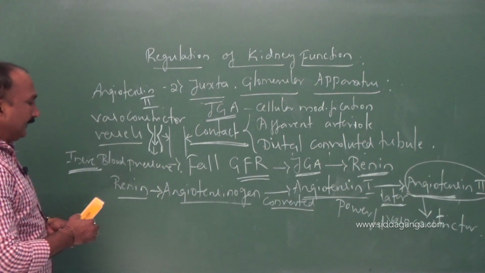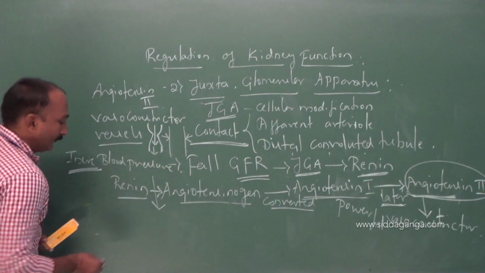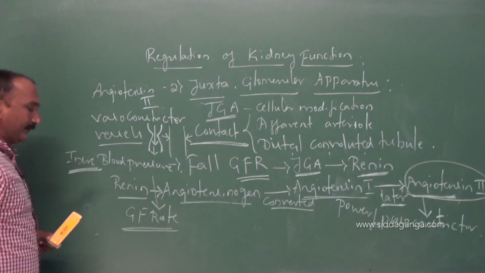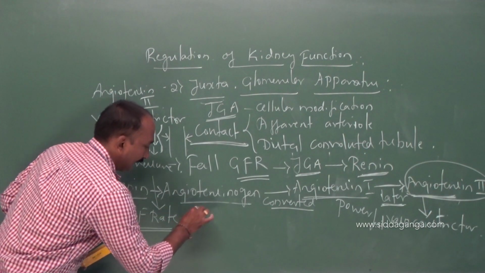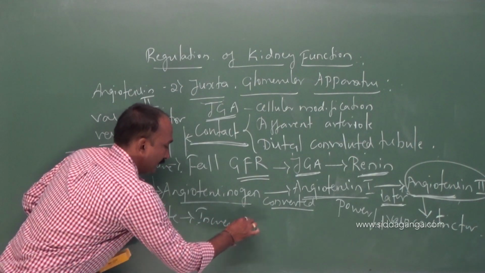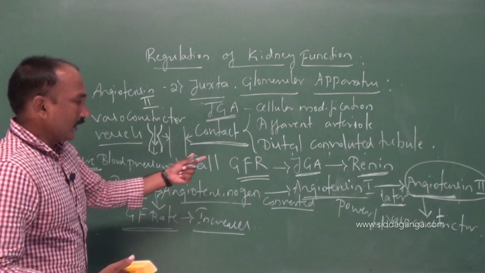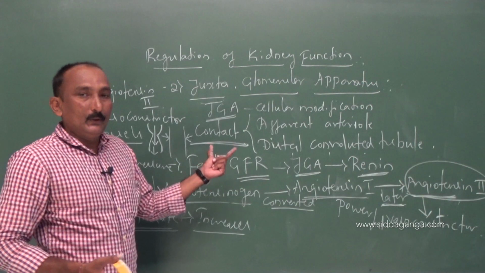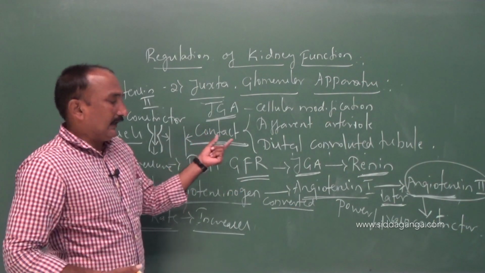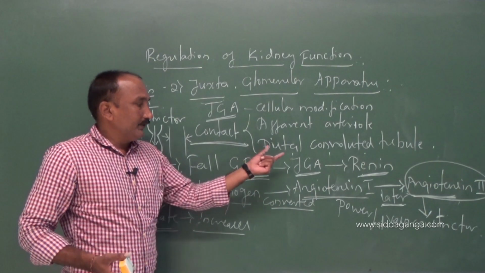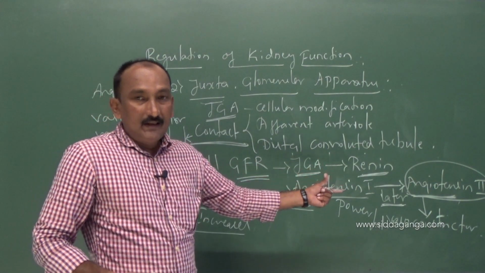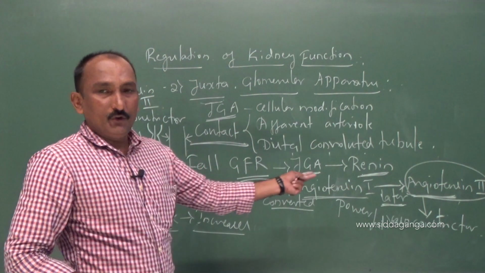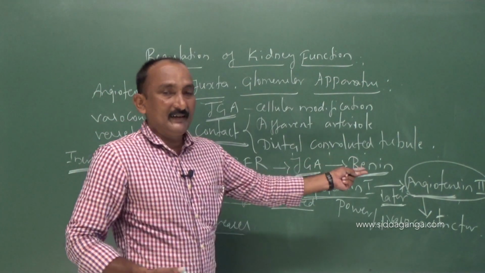As the blood pressure increases, the glomerular filtration rate also increases. Previously, whenever the GFR falls, the JGA secretes renin, which acts on angiotensinogen, converting it into angiotensin 1, then angiotensin 2.